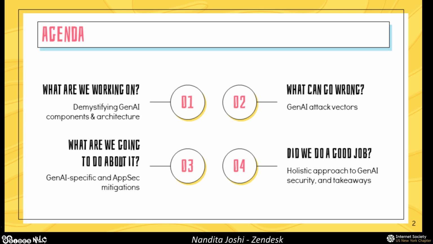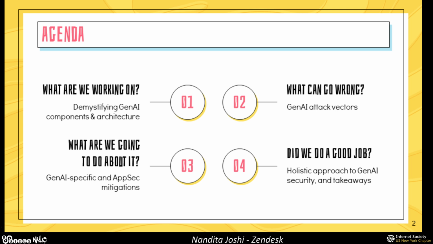On the agenda for today, I'm going to be starting off with talking about what we're working on. The goal here really is to demystify Gen AI and enable all of you to visualize what we're talking about when we talk about LLMs and Gen AI implementations in your organizations. So we'll go over the building blocks with the demo application that I worked on, and talk about the architecture of your Gen AI implementations.